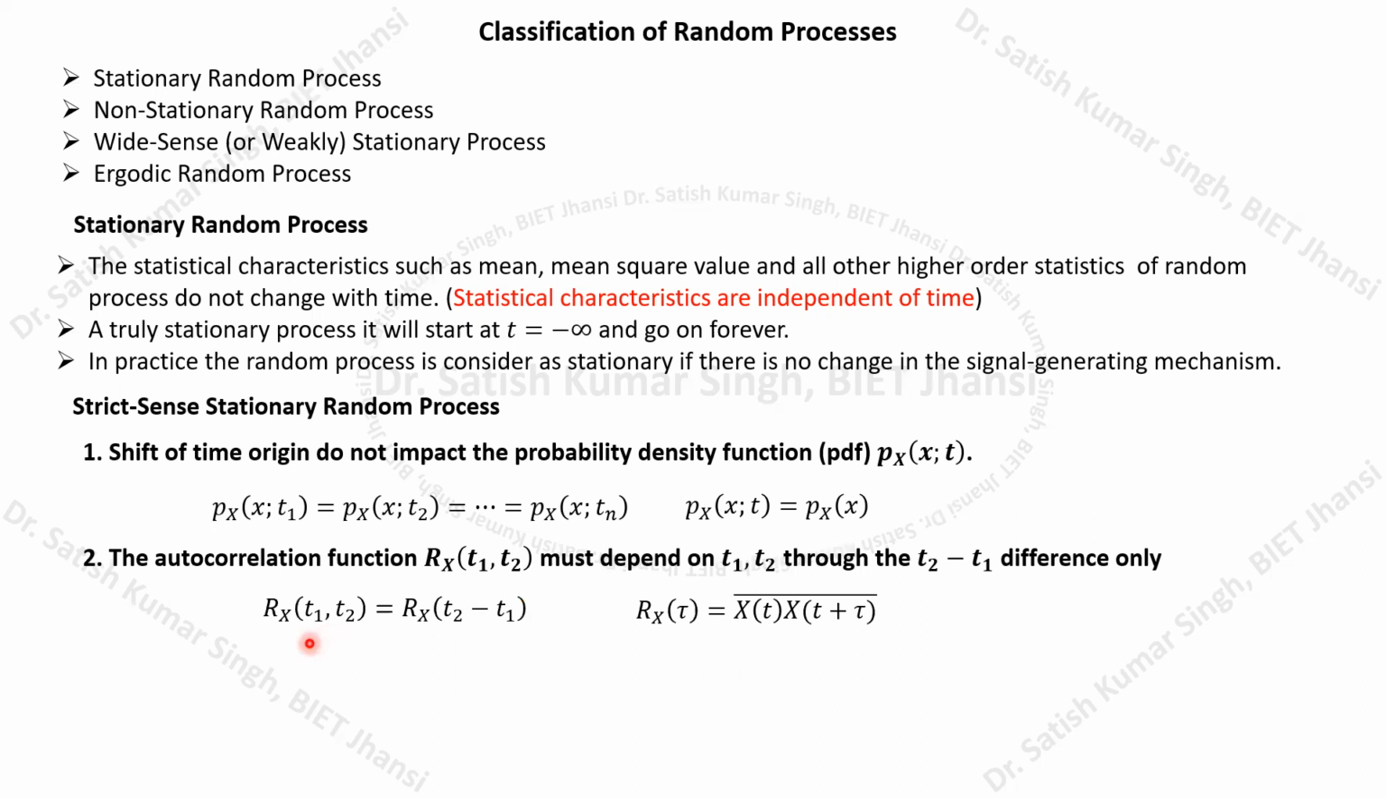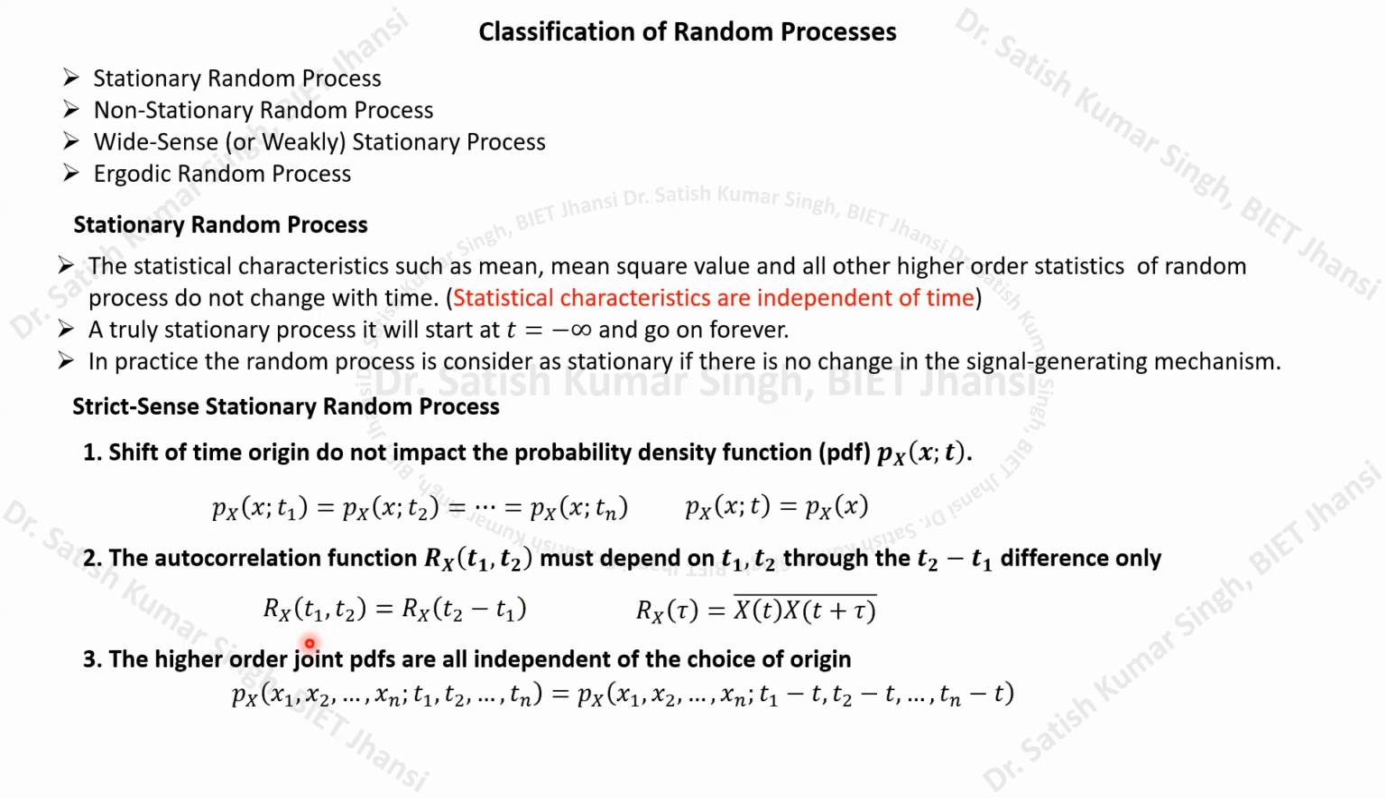Similarly, if we calculate the higher order joint PDFs, normally these will also be independent of the choice of origin. In that case, if we calculate this PDF p(x1, x2, ..., xn; T1, T2, ..., Tn), it will depend only on these differences, T1 minus T, T2 minus T, up to Tn minus T. So here we have defined the nth order PDF, and we are interested in the nth order PDF.